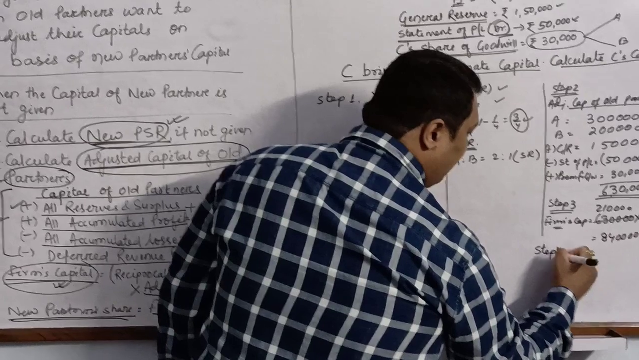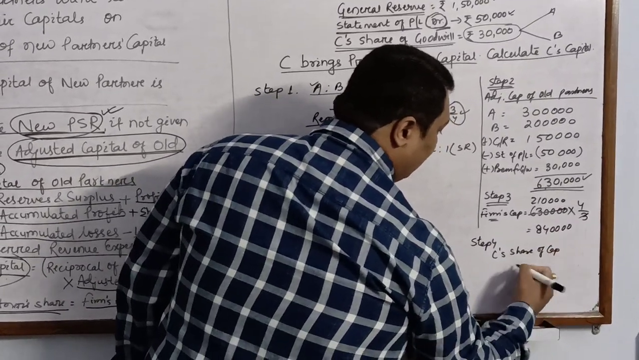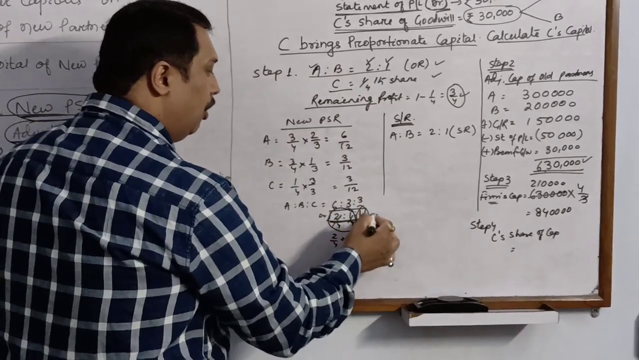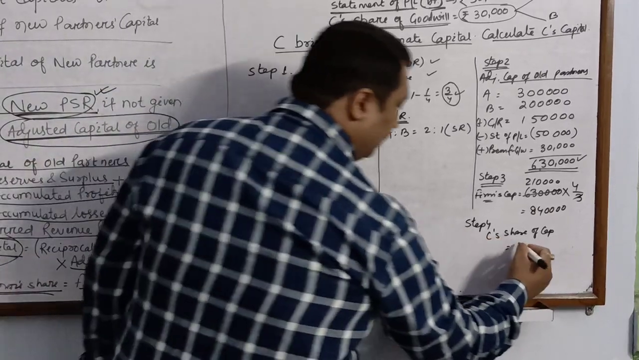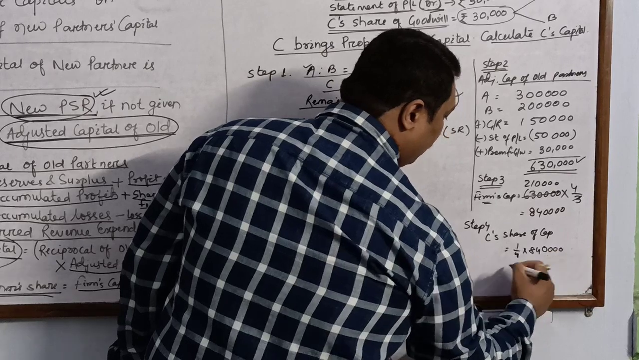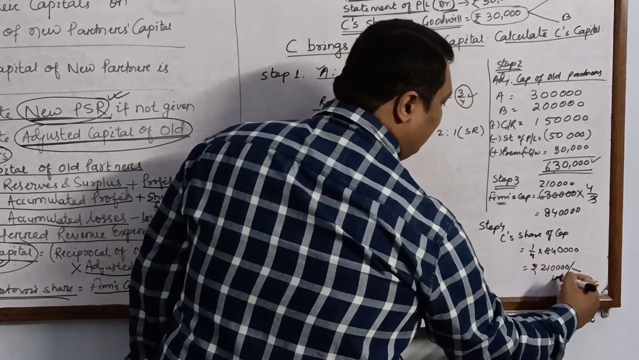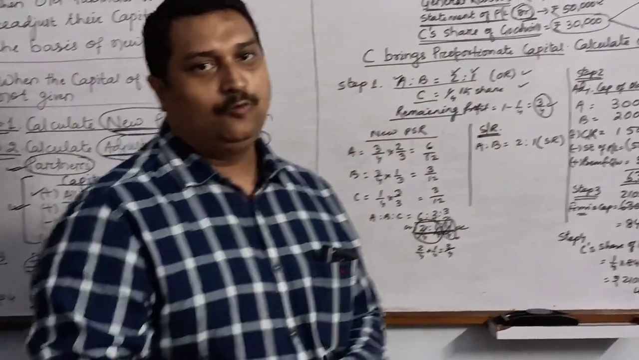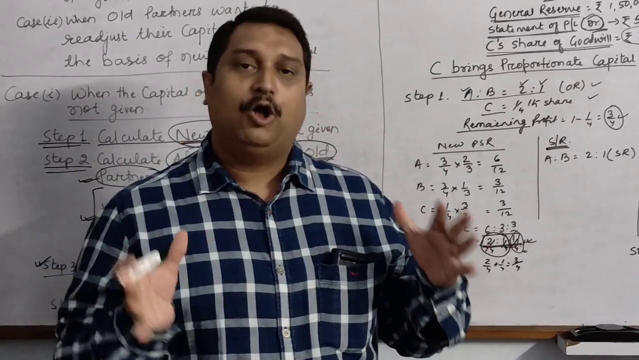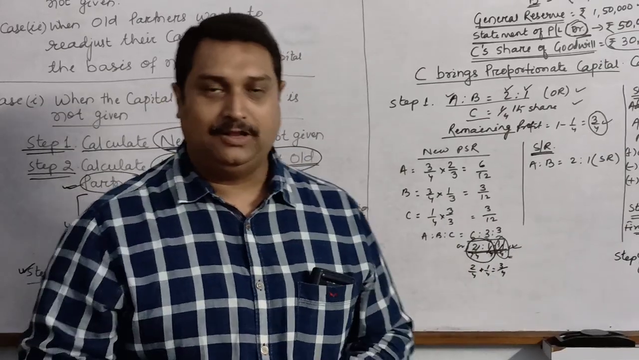Now we will follow step number 4 and we'll take out C's share of capital. C came for 1/4 share. This is the new profit sharing ratio of C, 1/4. So 1/4 of rupees 8,40,000 is equal to rupees 2,10,000. So this is the capital which is brought by the new partner. So this is how we calculate the new partner's capital if it is not given in the question.